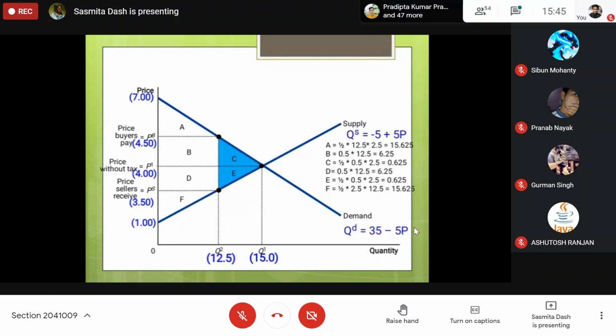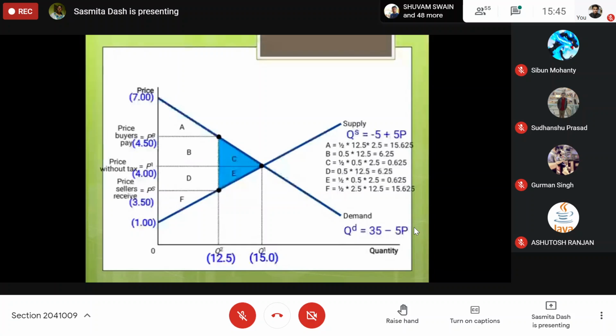Now after tax, this A plus the area plus this revenue, but C plus E is going to nobody.